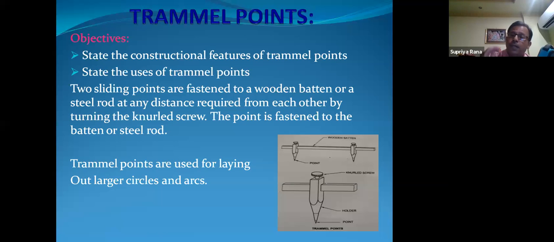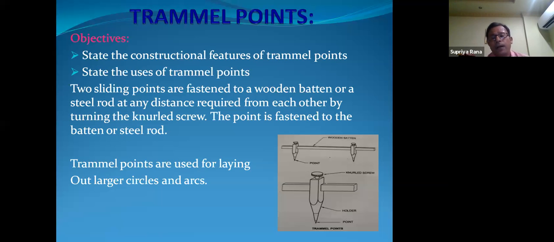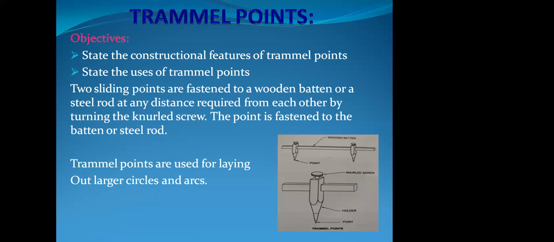But the trammel point is an instrument we can apply in our trade to mark a bigger arc or a bigger circle on the job.